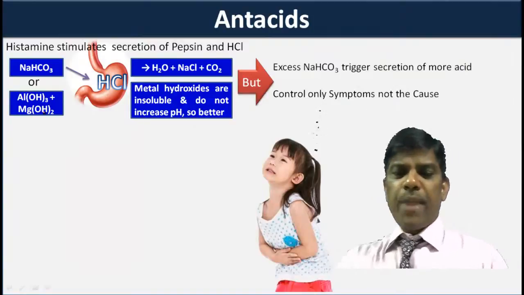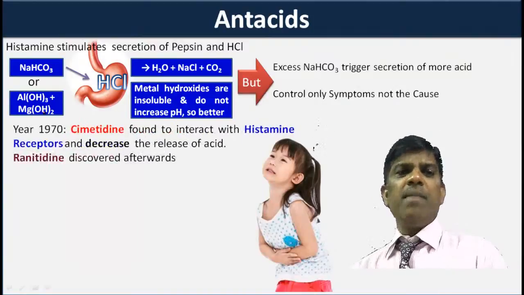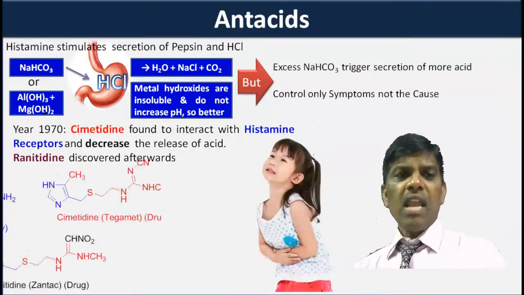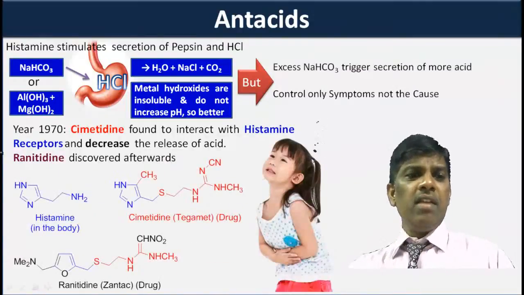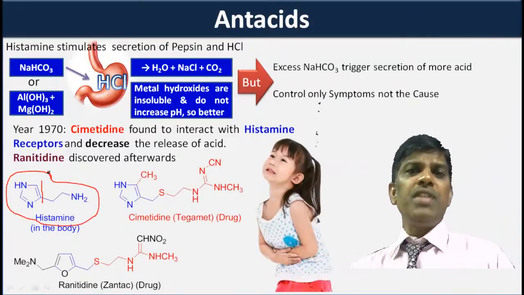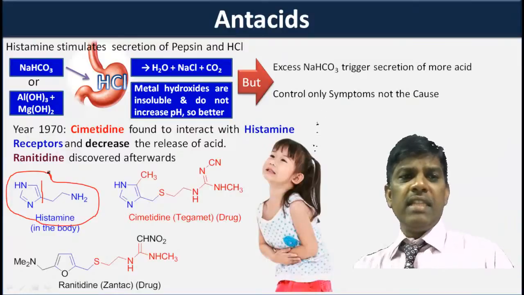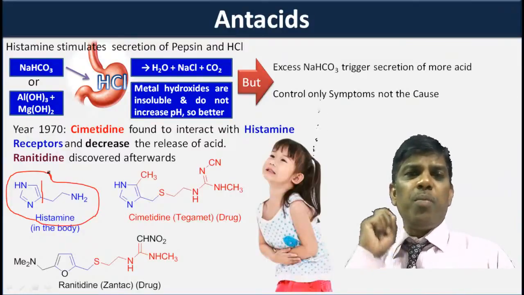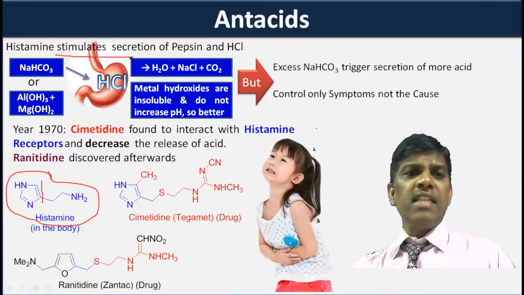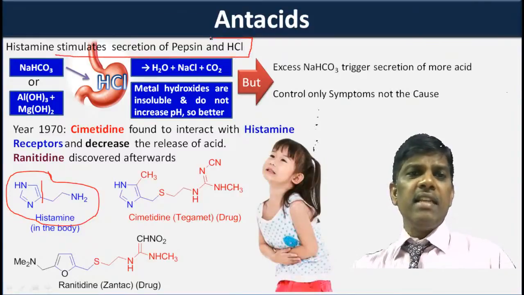So a breakthrough invention took place during 1970, where it was found that histamine, which has an imidazole ring, is produced in our body. This is the chemical that stimulates the secretion of pepsin and HCl.